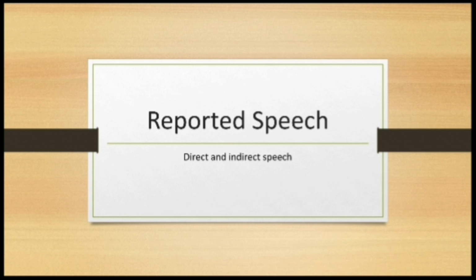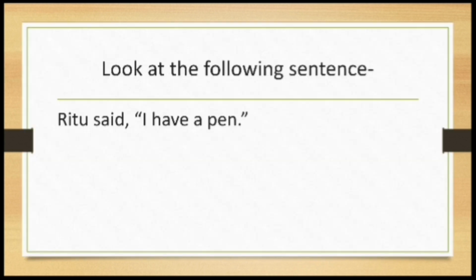What is reporting? Reporting means to tell whatever has happened at one place and spread it to someone else, or give the knowledge about something that has happened at one place to another person. In reported speech, whatever someone has spoken, you are reporting it to someone else. That's reported speech, also known as narration. Direct and indirect narration, because you are narrating whatever has happened at one place or been said by someone else to another person.